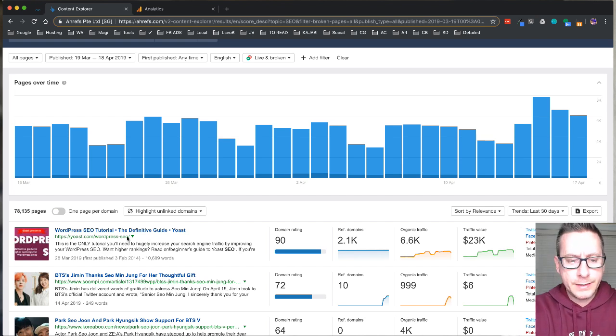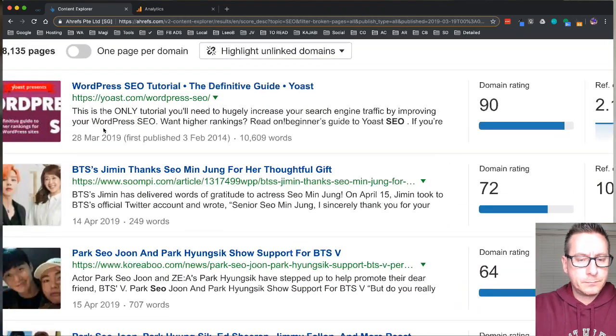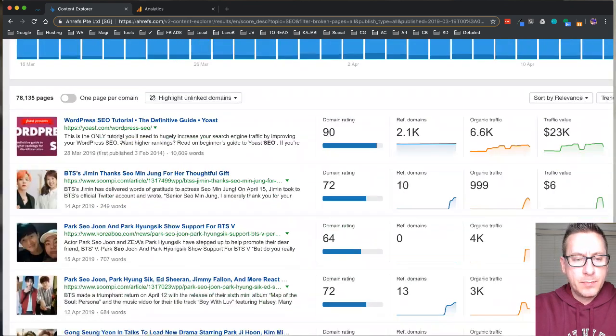All right, so now looking here, this is kind of interesting. If we look here, we have our Yoast SEO tool, and if you look down here, it says March 28th, 2019. So that does fit within our last 30 days, but it was first published in February of 2014.